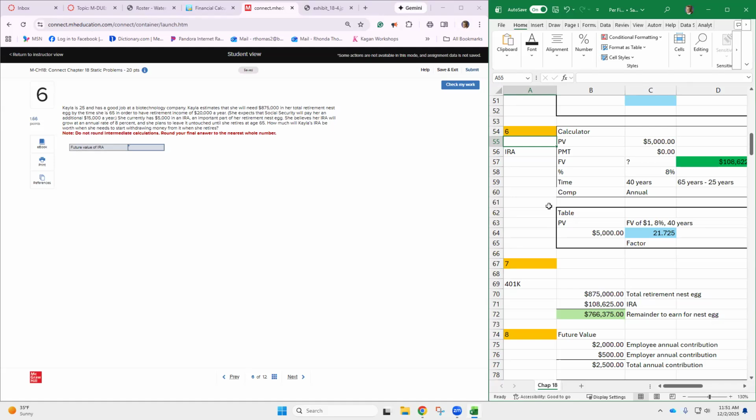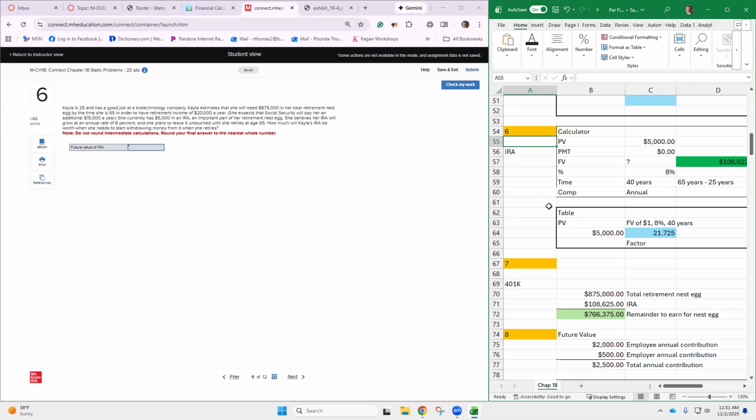She expects that Social Security will pay her an additional $15,000 a year. So she's going to count on $20,000 a year plus the $15,000 from Social Security, so she's hoping to live on about $35,000 a year.